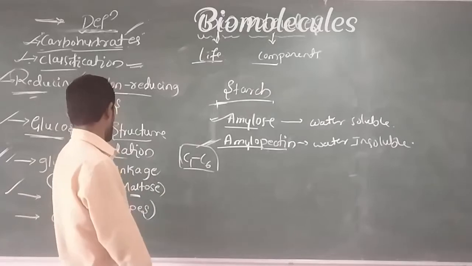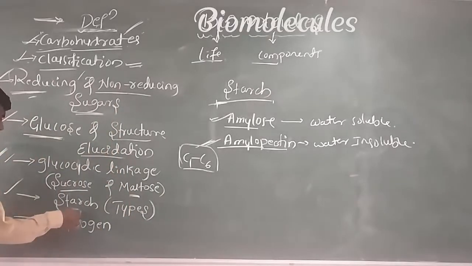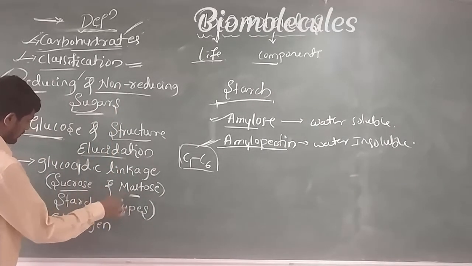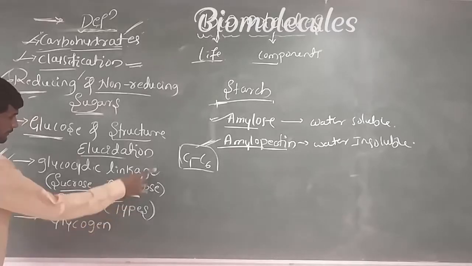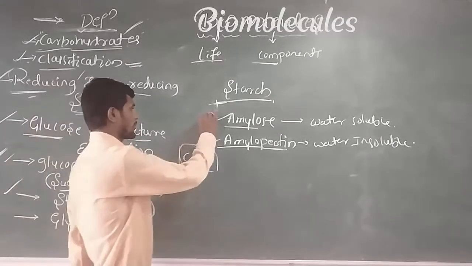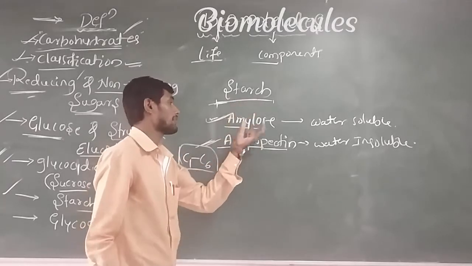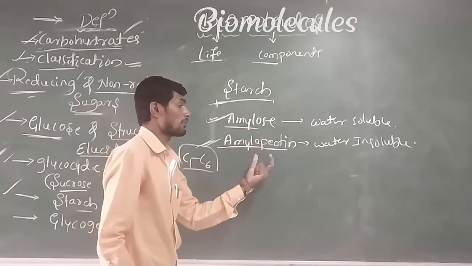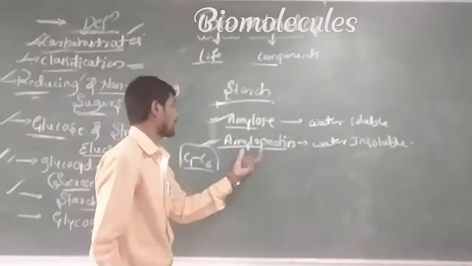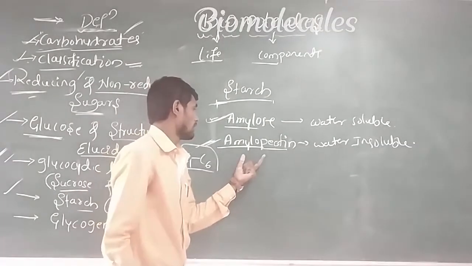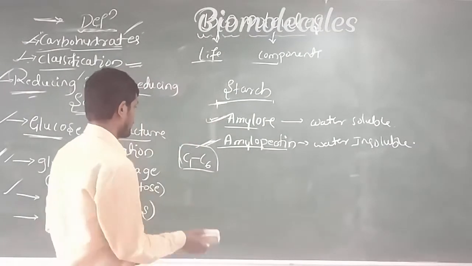Next, remember, this point is very important. Which one is the water soluble component of starch? Definitely your answer is amylose. Which one is the insoluble component of starch? It is amylopectin.